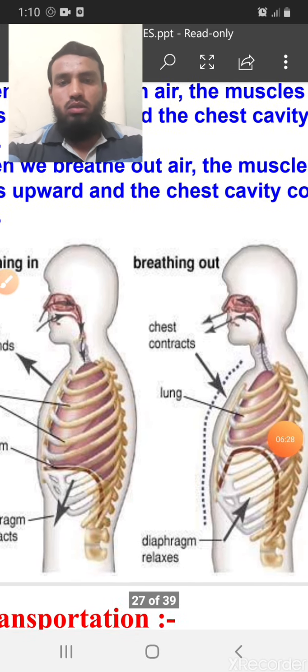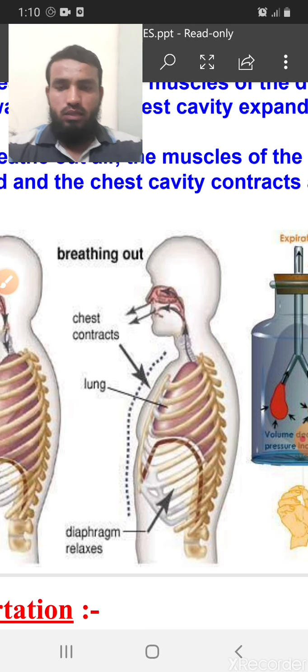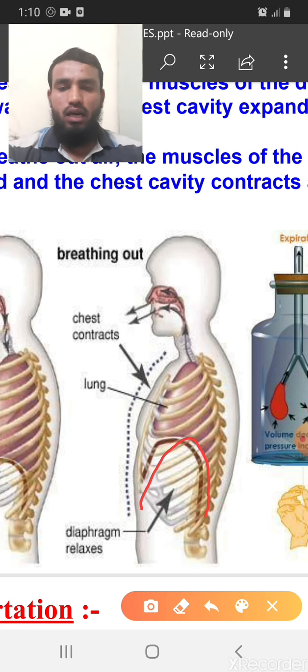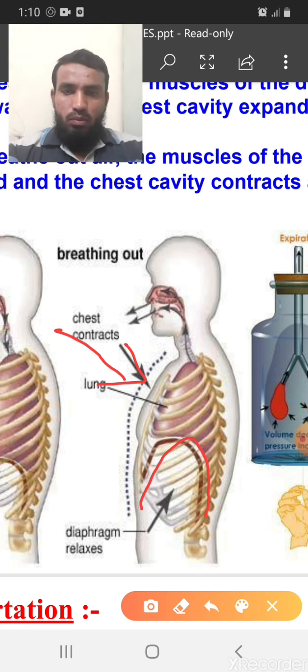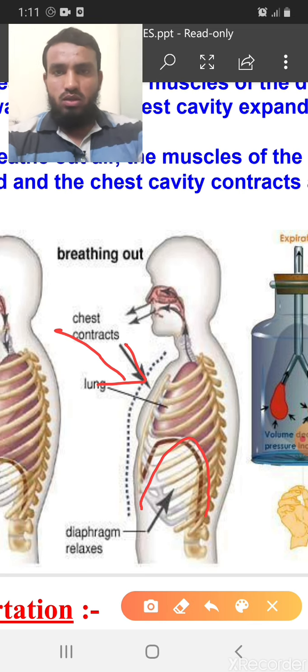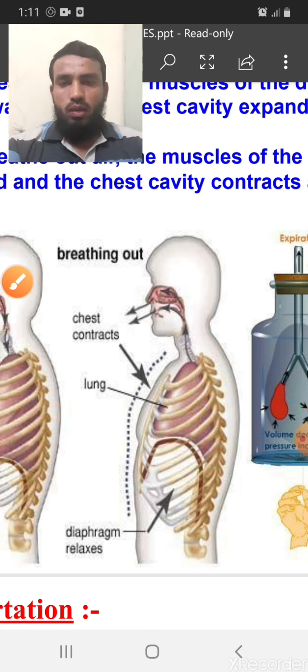And when we are breathing out, it does the opposite. The diaphragm will relax and come in an upward direction. You can see here the diaphragm is going like this, so it creates less area in our chest cavity, and the ribs come to an inward position. So it applies pressure inside, the chest cavity is reduced, and it applies pressure on both our lungs. Because if we have a low area, the pressure will increase, and with more pressure, more and more carbon dioxide will exhale out from our lungs. So that is the process of breathing in and breathing out.